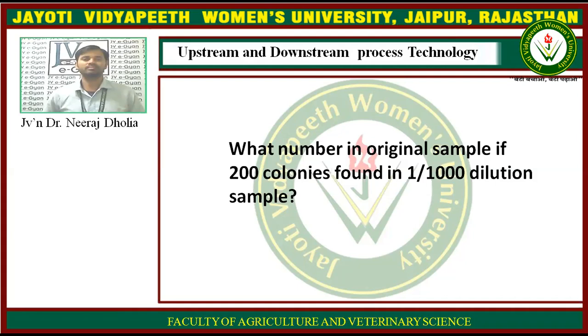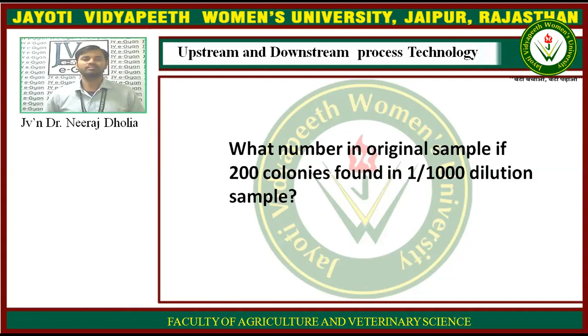So 2 lakh microorganisms were present in the original sample. Here we are assuming that 200 colonies means 200 individuals. It is an important point that each individual microorganism will grow and form a colony.